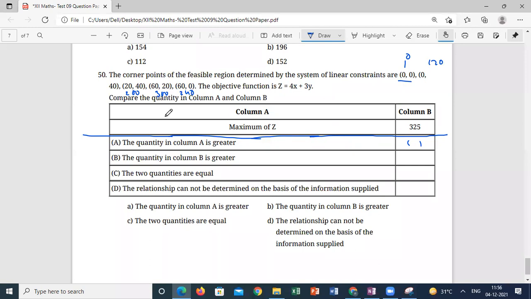So the maximum is 300, which is less than column B, 325. So the quantity in column B is greater. Is that the right answer? Column A is greater is the wrong answer, correct? Because Z maximum is 300, and 300 is less than 325. So column A is less than column B. Which option says column A is less than column B? Option B, sir. The quantity in column B is greater.